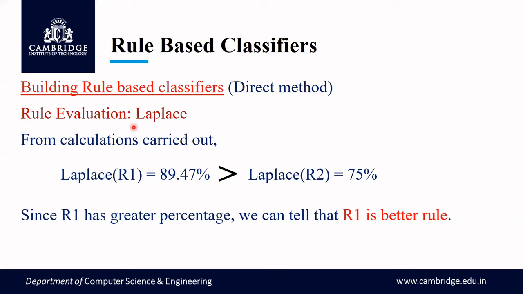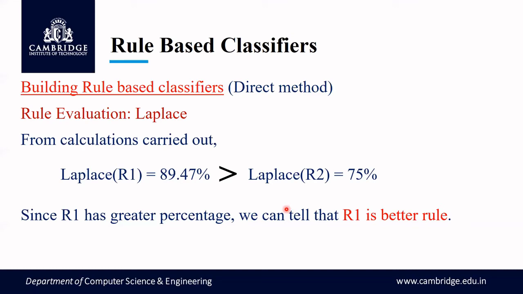If the rules are already given to you and they ask you to find which rule is better, then apply Laplace for each rule separately and identify the rule with the greater Laplace value as the better rule. But if you are growing the rule, that is in the case of sequential coverage, you will be growing the rule, right? So that strategy we have already studied.